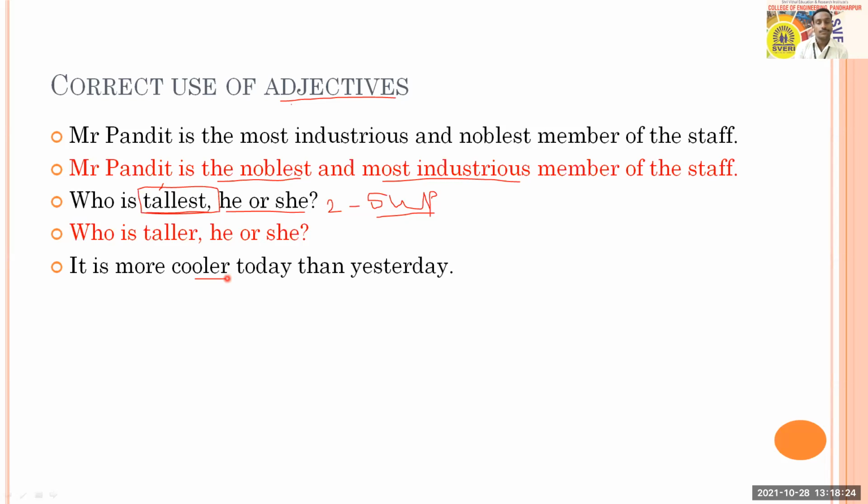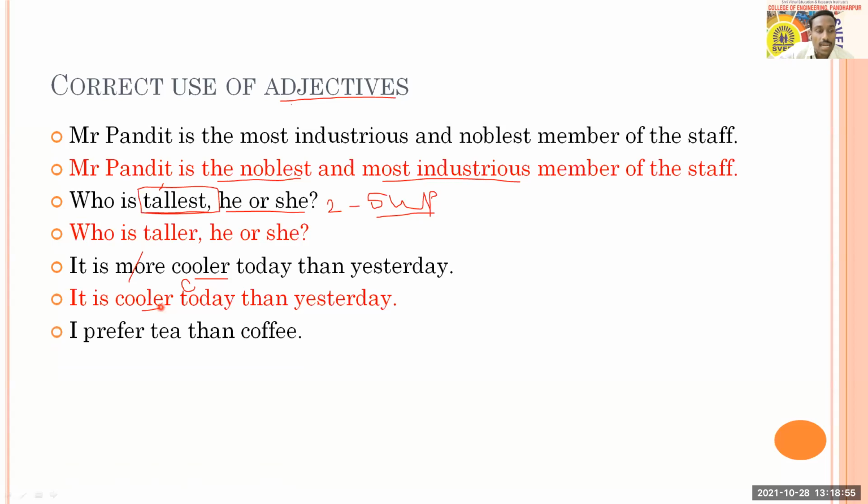Okay, try to understand. So here you'll come to know cooler is in comparative. Therefore there is no need to use more cooler. You can say it is cooler today than yesterday. You have to remove more because more again makes a double comparative. So instead of using double comparative, you can say it is cooler today than yesterday. So that is simply this.